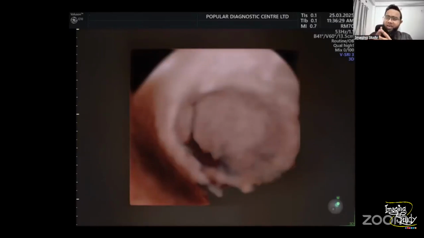This is a common practice that whenever you get a lesion, something abnormal, you should practice 3D on those images, because after 5 or 10 years, we'll provide all the lesions with 3D images. That will get very common. Already it's quite common even in my country. So you should try to practice if you have the 3D probe.